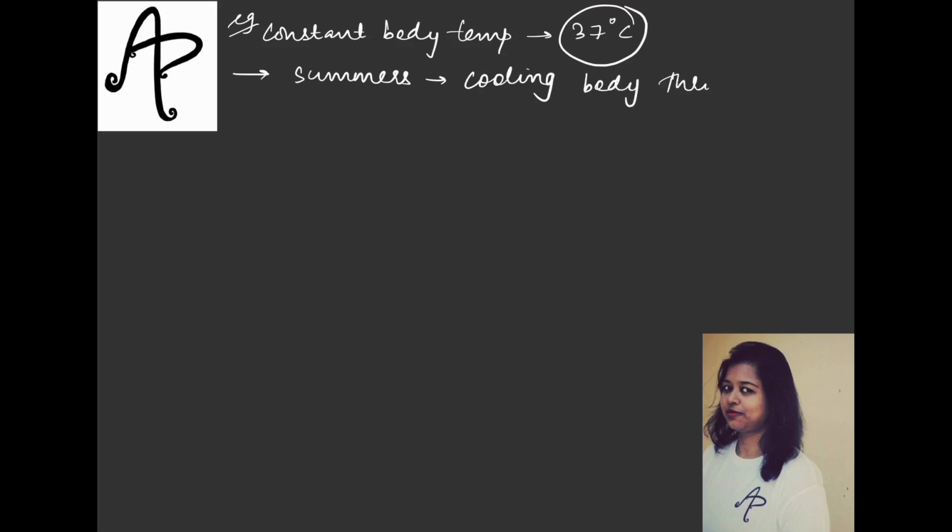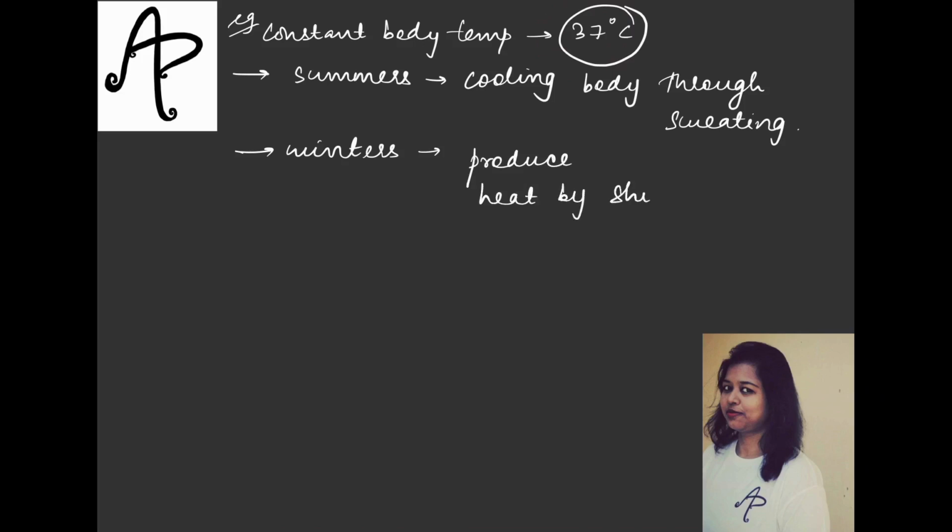So how do we cool our body? That happens through the process of sweating. The sweat comes out and evaporates, and because of that our body starts to cool down. So we manage with that external situation. But then what happens in winter? Now the outside situation is very cold in the winters. Then we have to produce heat and manage the body temperature. So our body produces heat by shivering.